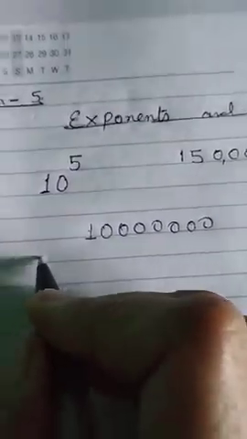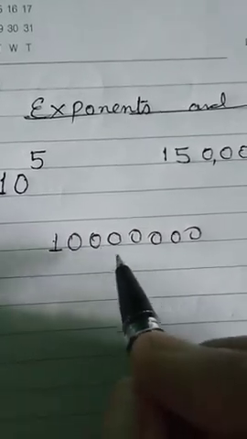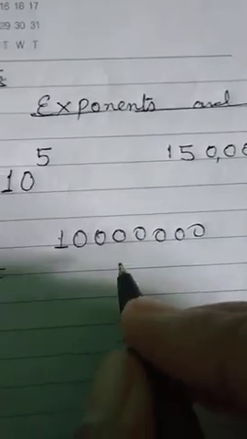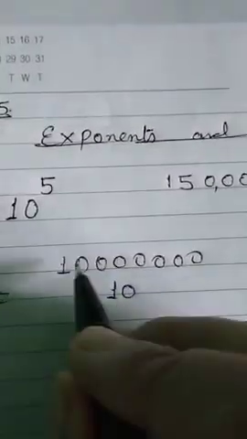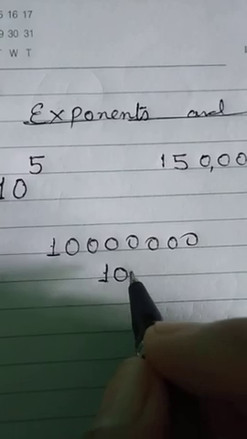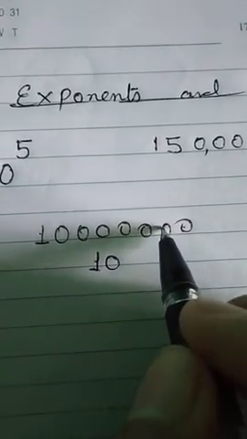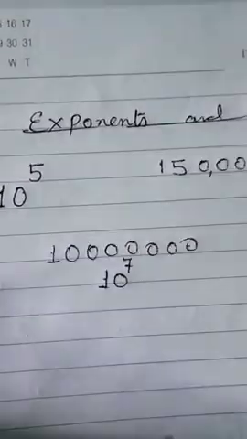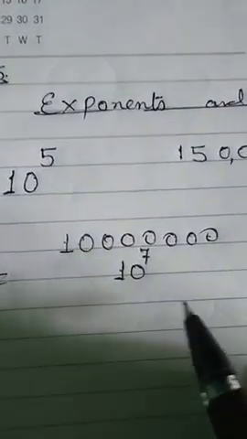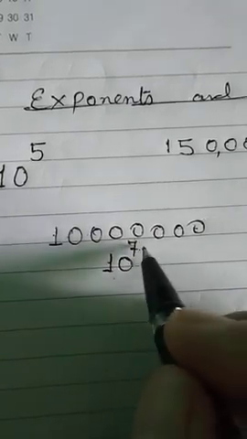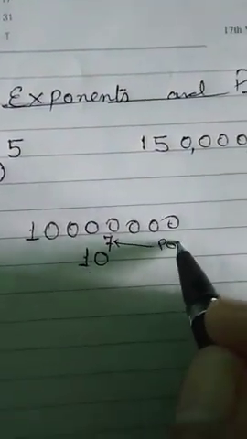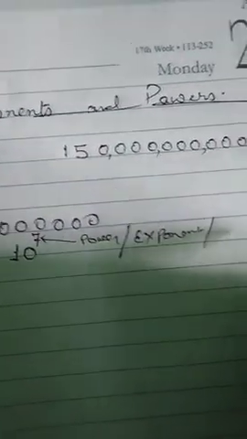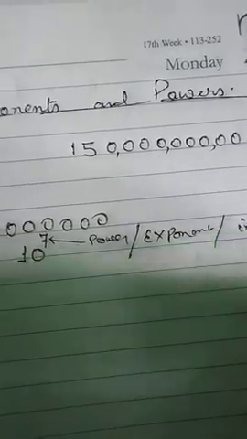If I write the large number like this, it is difficult for us to put many zeros here or read or write, so we can express this in the exponential form. How many zeros are there? 1 2 3 4 5 6 7. So 10 to the power 7. We can write it in the exponential form. This is called 10 to the power 7, and this 7 is the power, or you can say it as exponent, or it can also be said as index.